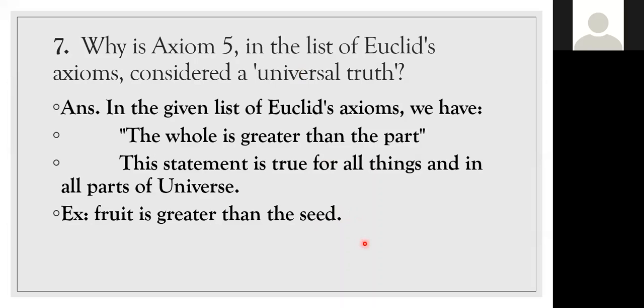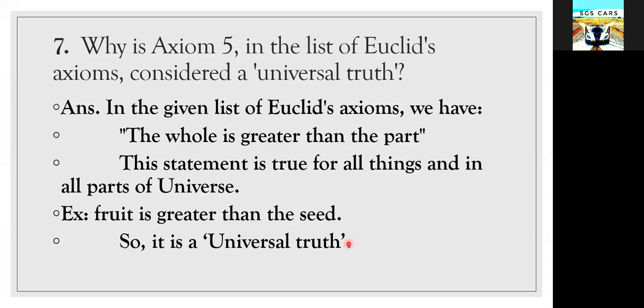Very good, children. So I hope now the statement is clear to everyone. The whole is greater than the part. So this one, by giving examples, you can explain. Okay. So we can say it is a universal truth. This is the reason they are calling the fifth axiom a universal truth. Am I clear, children? Yes, ma'am. By giving few examples, you can prove this is a universal truth. We'll go for the next question.